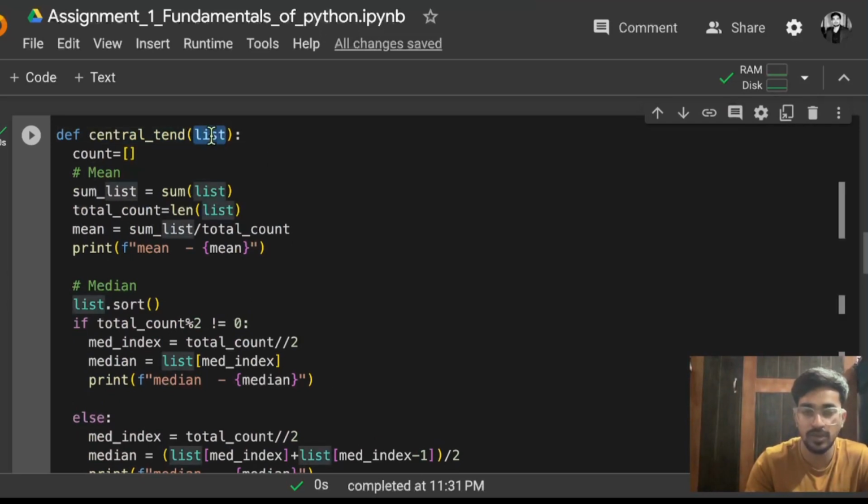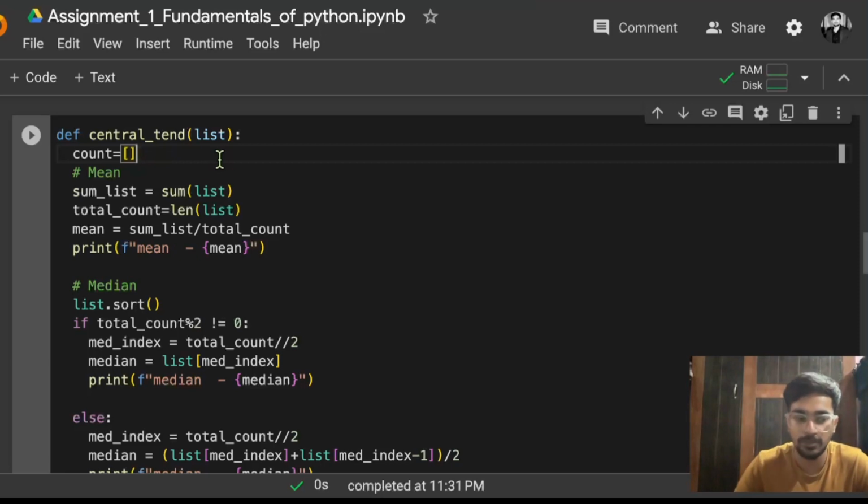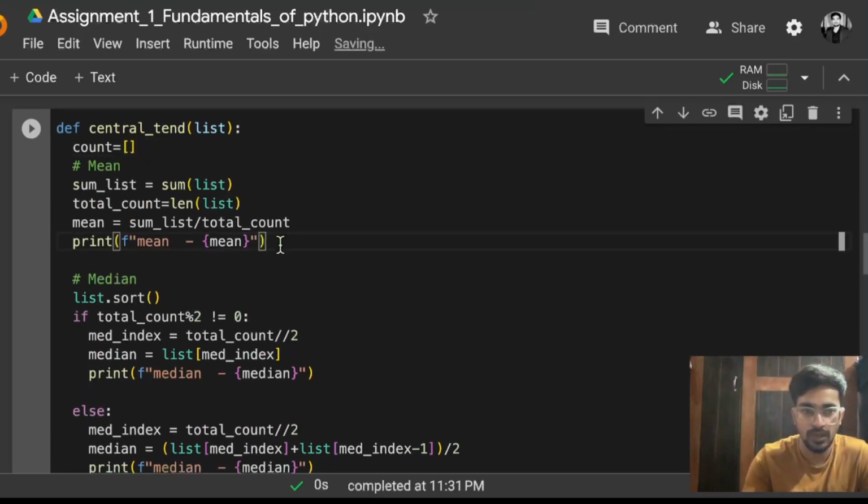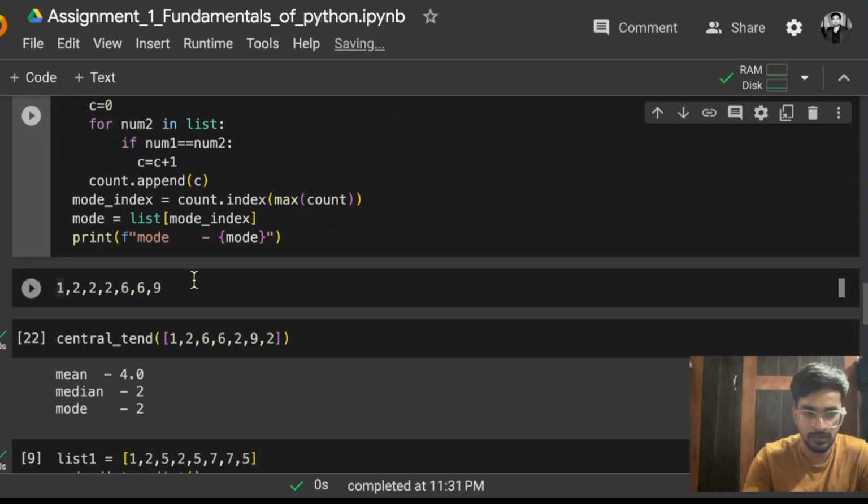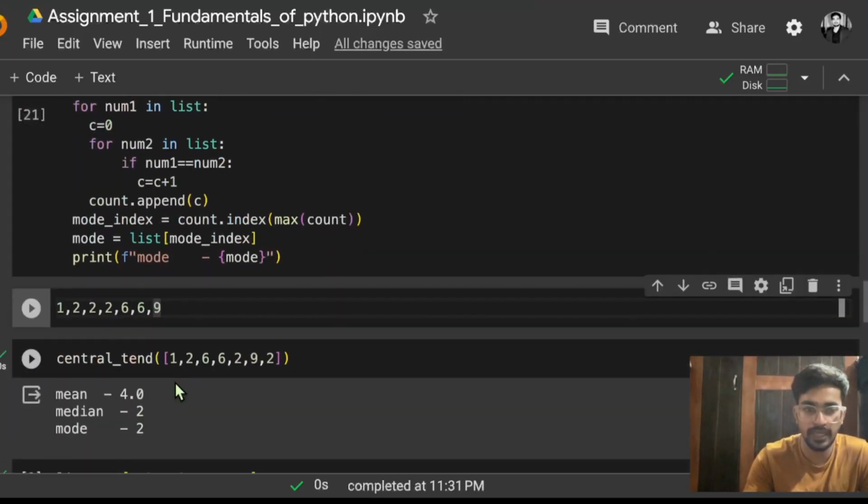Now remember one thing again, list is the variable which I have passed inside that function. But don't pass any name, like the parameter or any argument or any variable name, that is already defined in Python. Like list is already defined in Python, given to the list class, so you need not pass that list. What you can do is simply pass anything like list underscore 1 or 2. But remember one thing, never give such a name that is already defined in Python, because that is going to create a problem in the future. So I hope you have got how mean and median are working.